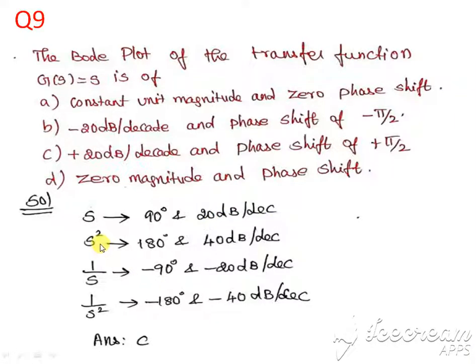S squared means 2 zeros at origin, angle 180 and slope 40 decibel per decade. 1 by s means 1 pole at the origin, angle minus 90, slope minus 20 decibel per decade. 1 by s squared means 2 poles at the origin, angle minus 180 and slope minus 40 decibel per decade. From this concept we conclude the answer: for s, slope is plus 20 dB per decade and phase shift of plus 90 degree.